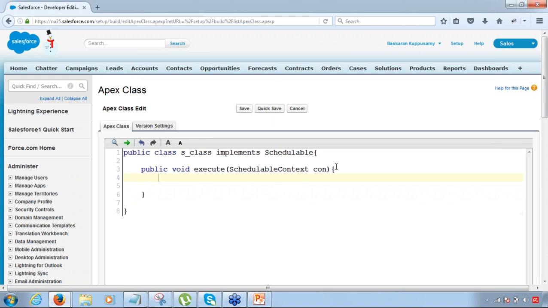Okay, now you write your code, whatever your code is. Okay, some code, that's it. Save it.